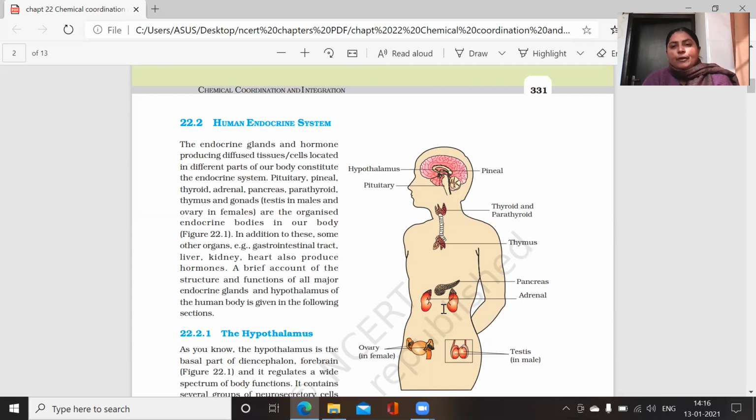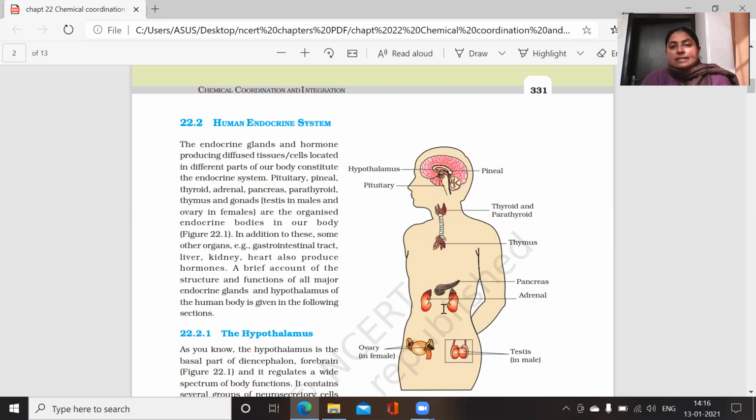Now come to the thorax region or the neck region of your body. Here two types of endocrine glands are present: one is the thyroid gland and the other is the parathyroid gland. In the lobes of the thyroid gland, a pair of parathyroid glands are present. Then at the bottom region of your thorax, the thymus gland is present.